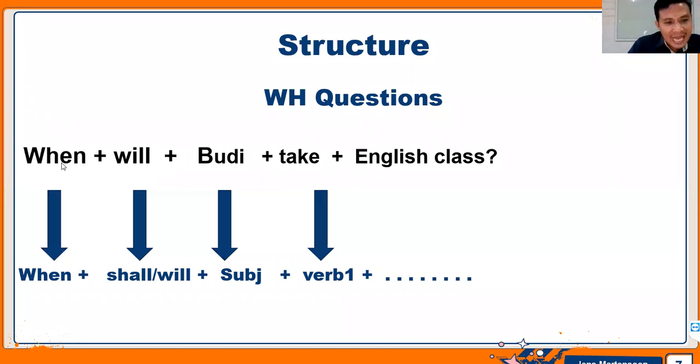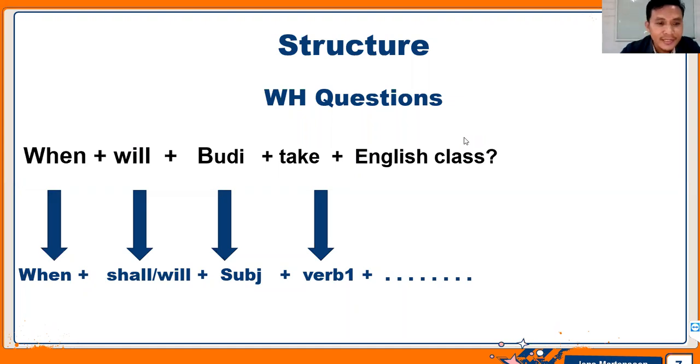What about what? What will Budi take tomorrow? Because the answer is English class, then you have to say, what will Budi take tomorrow? The answer is Budi will take English class tomorrow. The point is the question word, and after the question word, it's followed by will. Will is a modal, and then subject, and then verb one or basic verb, and then object. Any problem?